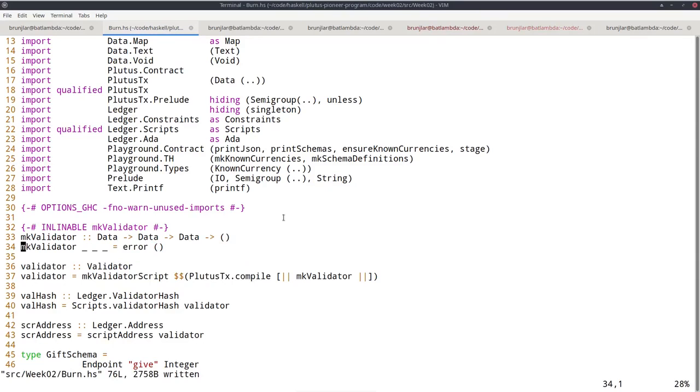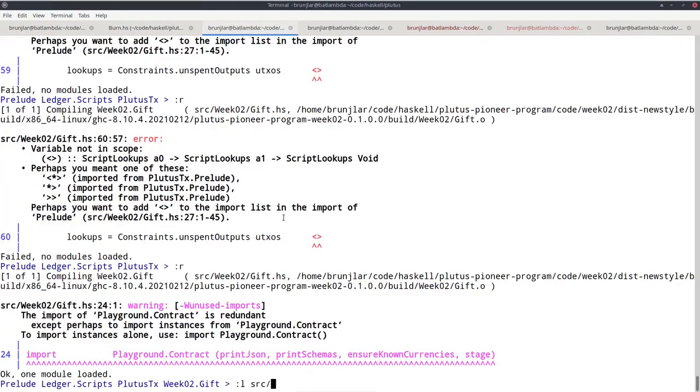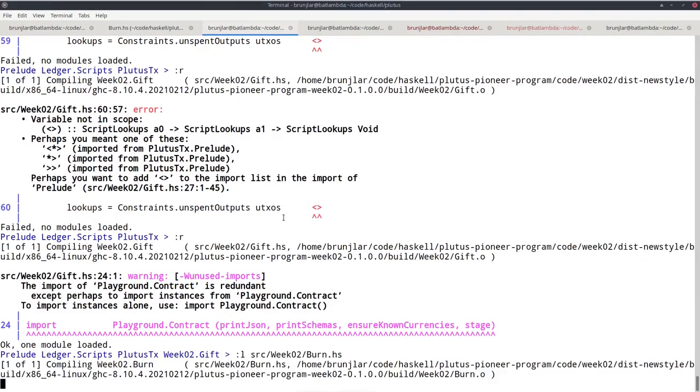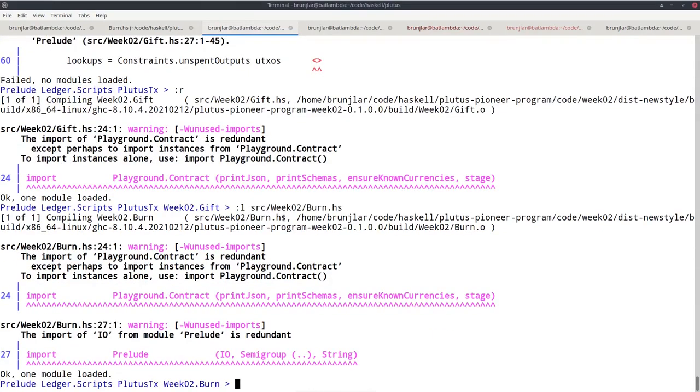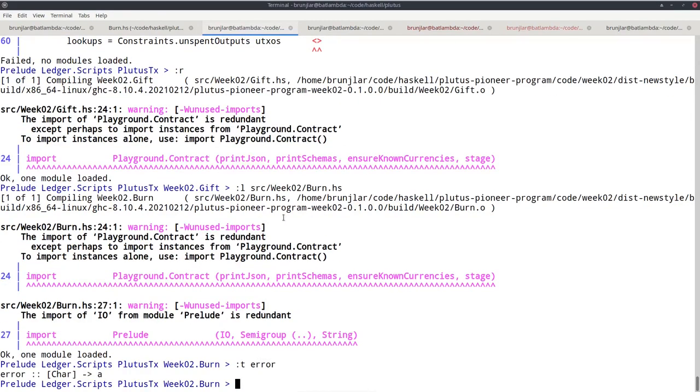Let me go to the REPL and load the burn module. If I ask for the type of error, I see that it takes a string and returns an arbitrary type. But this is not the error I am using in the code.